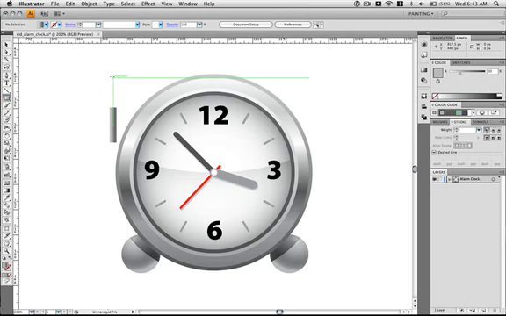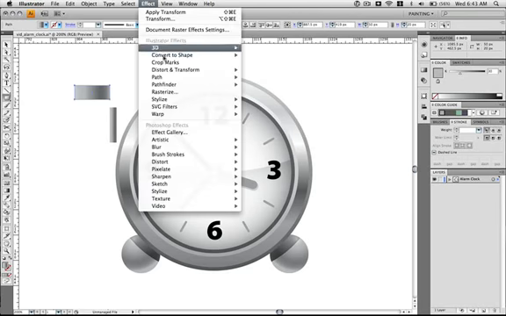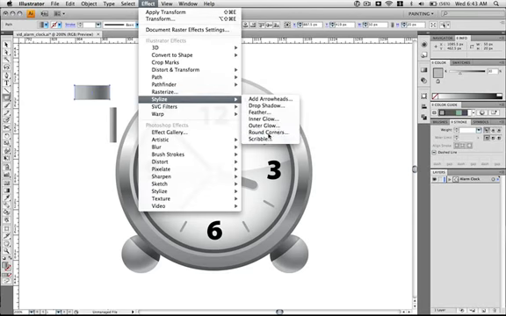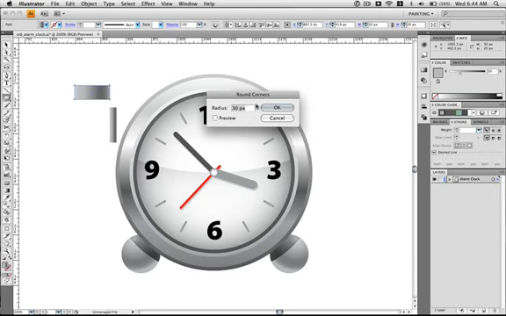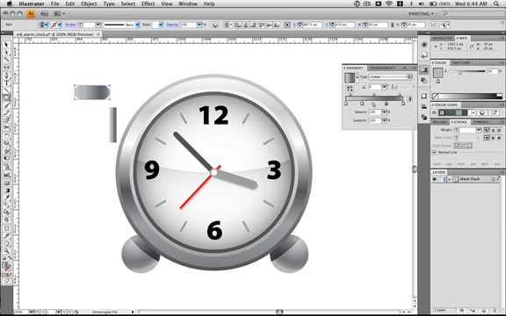Go ahead and grab the rectangle tool again. We're going to be placing this over the rectangle we just created, but just go ahead and click anywhere on the canvas for now and enter 50 pixels for the width and 20 pixels for the height. Hit OK. Then go to Effect, Stylize, Round Corners, and we're going to enter 10 pixels for that. Hit OK. And now we want to adjust the gradient.